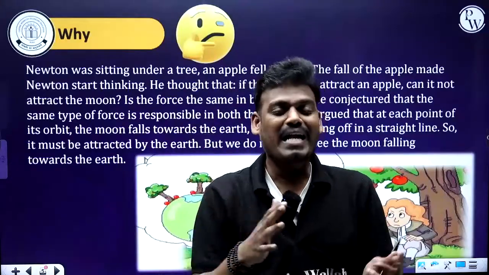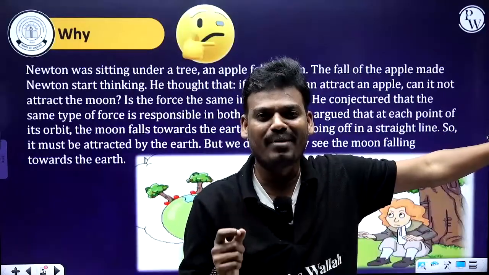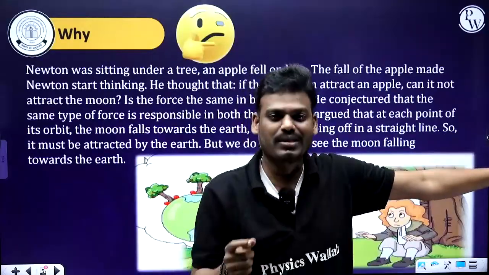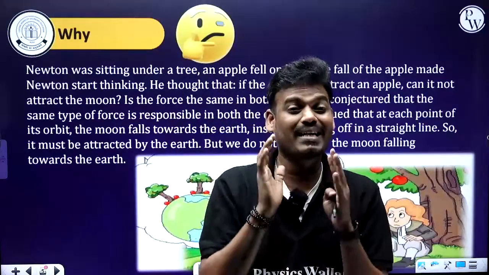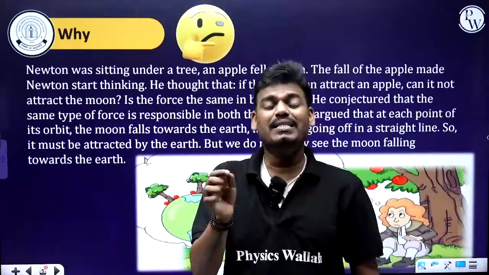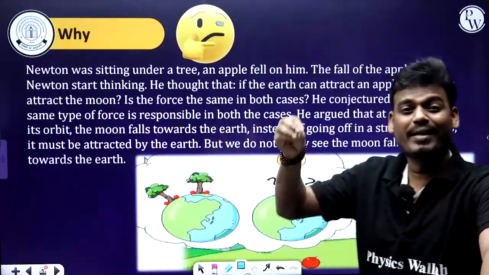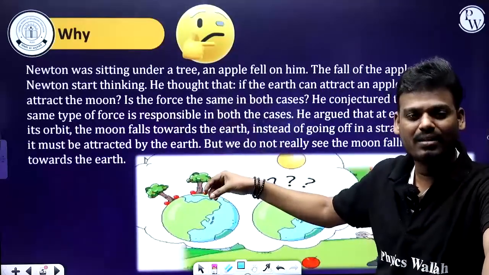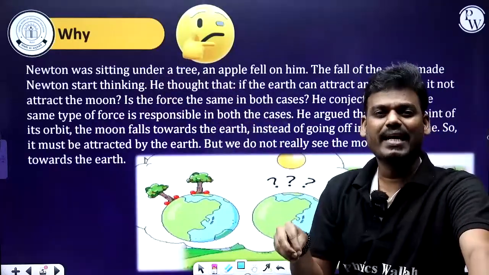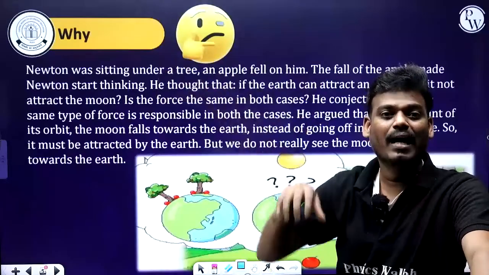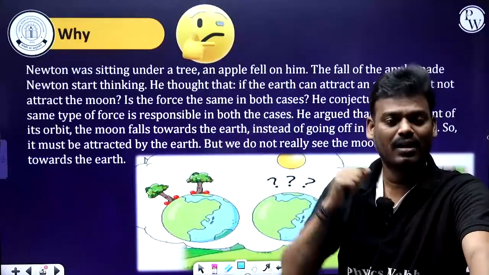And he concluded by Newton's second law, that is given by F equals ma. Yes, of course, there is a force between the apple as well as the Earth. It is the same force, that is the gravitational force, and this is equal in magnitude. Whatever force is exerted by the apple on the Earth, the same force is exerted by the Earth on the apple. But in this case, what happened? The apple fell down, meaning the apple moved towards the Earth, but the Earth did not move towards the apple.